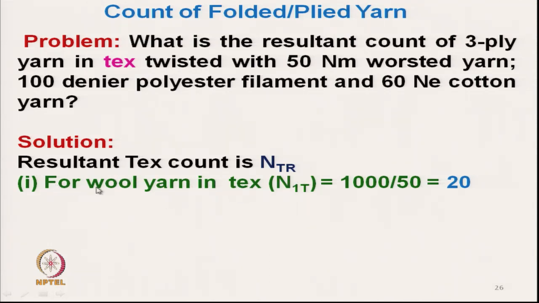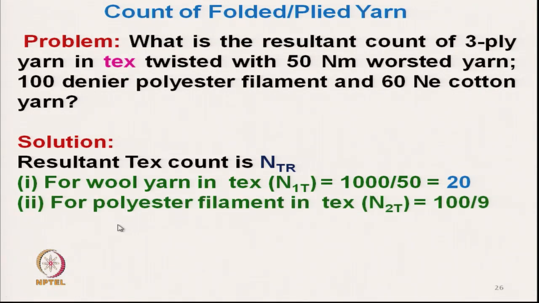For wool, the count was 50 Nm. From the earlier conversion table, we have seen that the tex and Nm conversion constant is 1000. So 1000 by 50 becomes 20; 20 tex is the wool yarn.